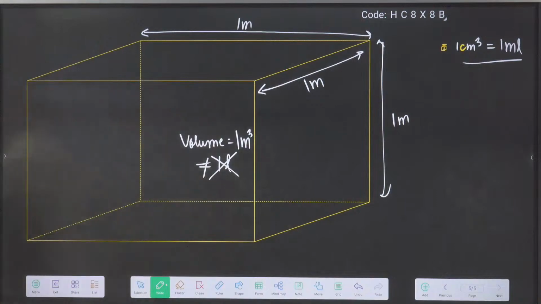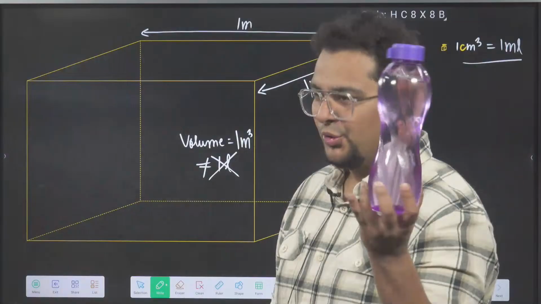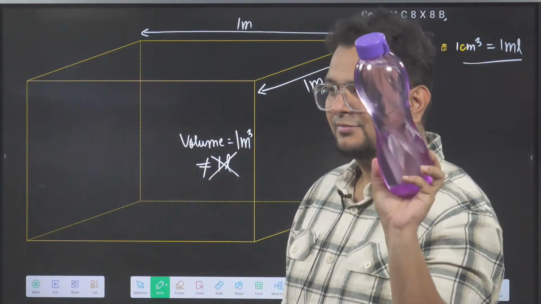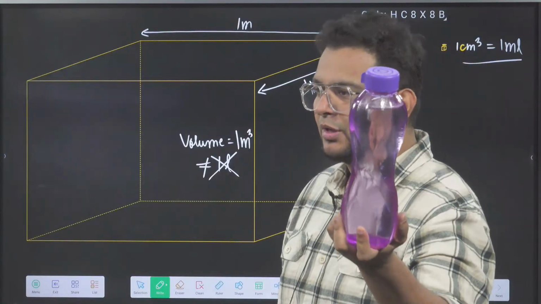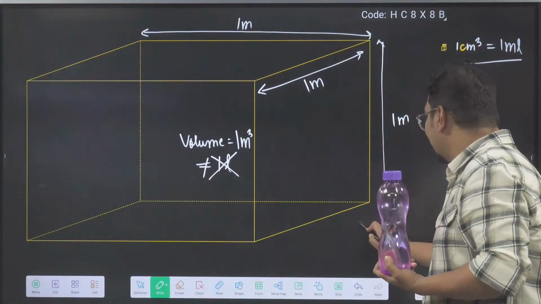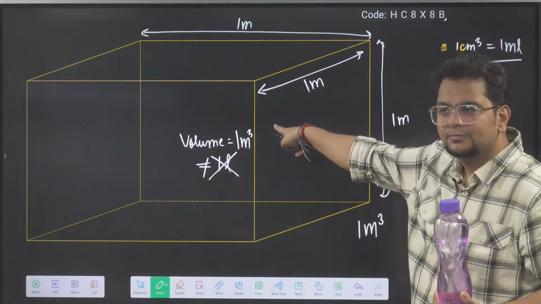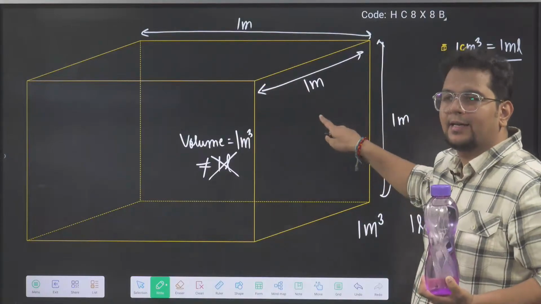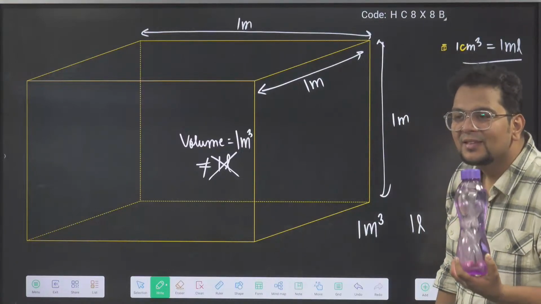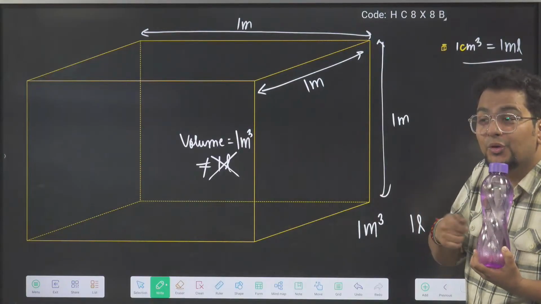Now, do you agree that this is a 1 liter water bottle? In your houses also you might have such a bottle, 1 liter. Do you agree? So tell me, 1 meter cube and 1 liter. This is 1 meter cube. The water in this container will be 1 meter cube, and this is 1 liter. Which is more? 1 meter cube or 1 liter? Which is more?